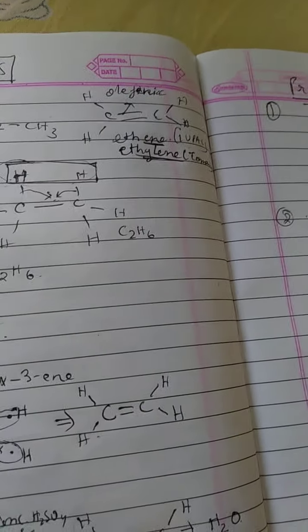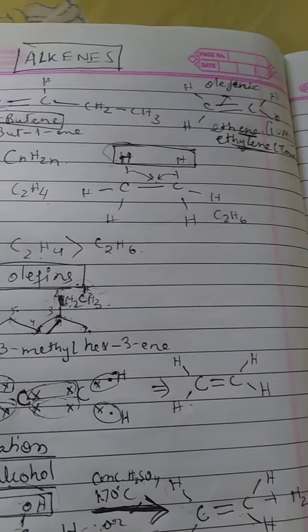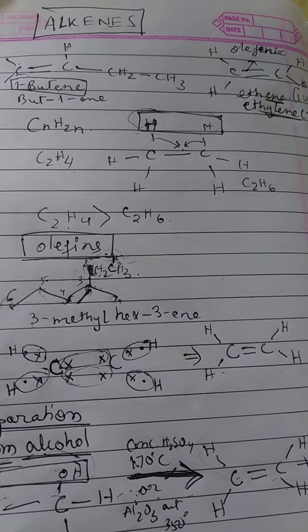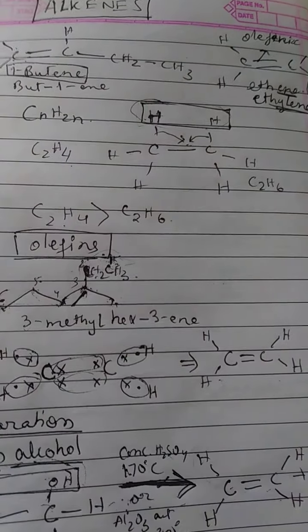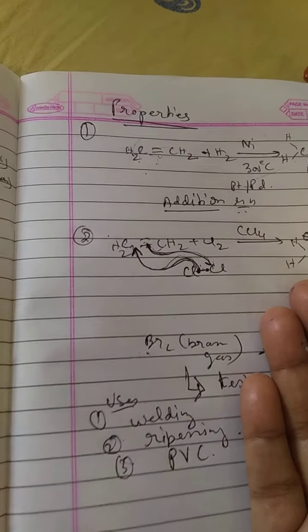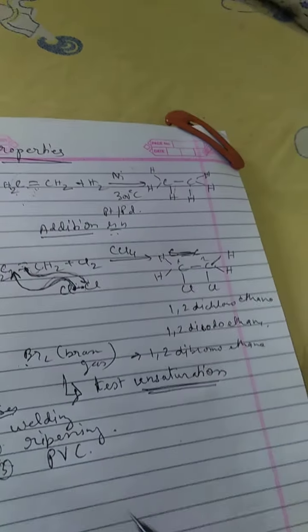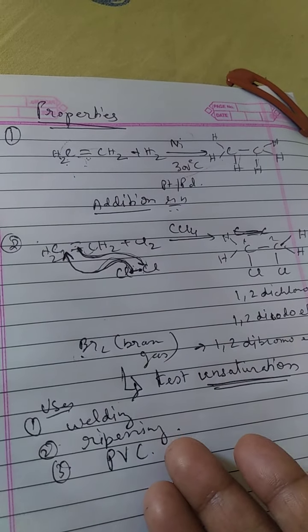So we have studied alkenes, and we are done with the alkenes. You have to study the IUPAC nomenclature, its preparation, then its properties. Mostly it will undergo addition reactions. This is also an addition reaction, and the uses.